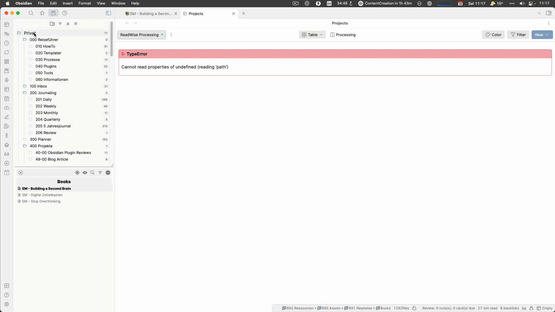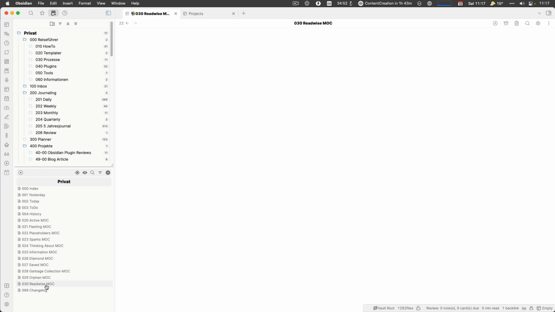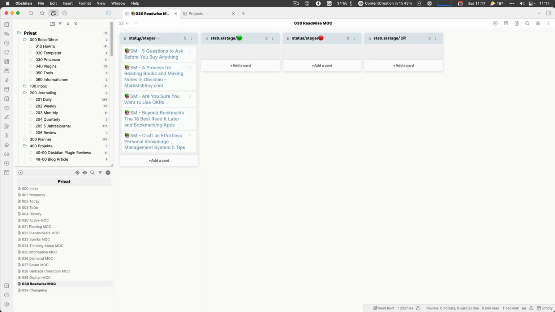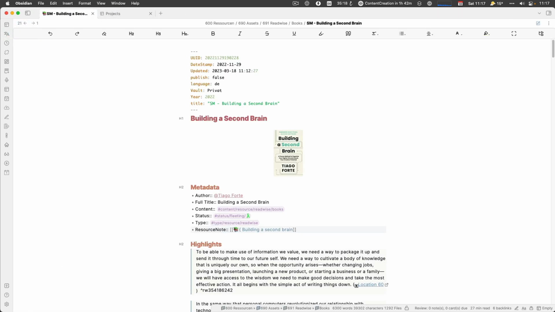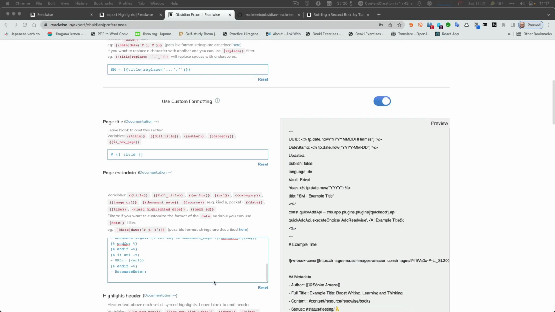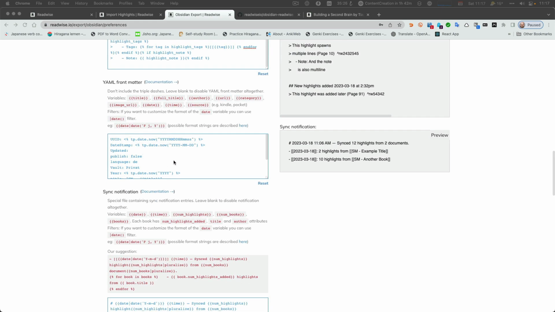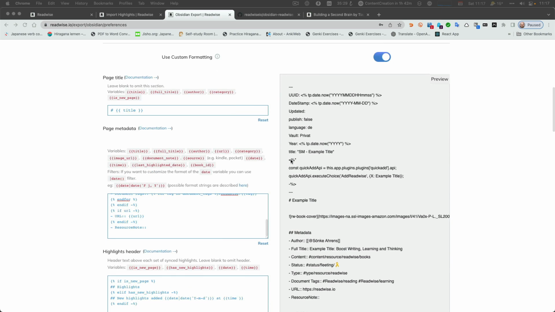So the Kanban board is in private and it's a Readwise mock, more or less. And then you see that the status is stage. So I didn't start it, and you don't find building a second brain in there because I did add this feature later on, after I did already have this node imported into the system. But you see some other working, right? So that's the idea. So it automatically adds it, and then I can just move it over. I can, of course, also do a query on my status because it's fleeting. So that's the idea behind it, right? And everything is in there.